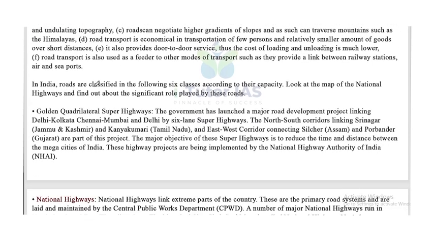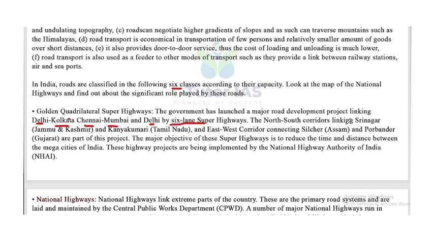In India, roads are classified into the following 6 classes according to their capacity. Look at this: the Golden Quadrilateral Superhighways. The government has launched a major road development project linking Delhi, Kolkata, Chennai, Mumbai and Delhi by 6-lane superhighways. That is called the Golden Quadrilateral.